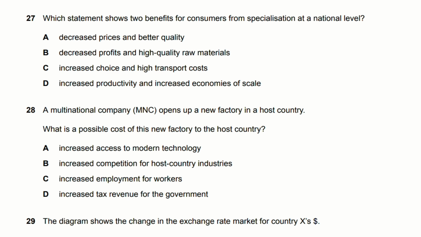27, which statement shows 2 benefits for consumers from specialization at a national level? The answer will be A, decreased prices and better quality, because better quality can be bought from specialization. 28, an MNC opens up a new factory in a host country. What is a possible cost of this new factory to the host country? The answer will be B, increased competition for host country industries.